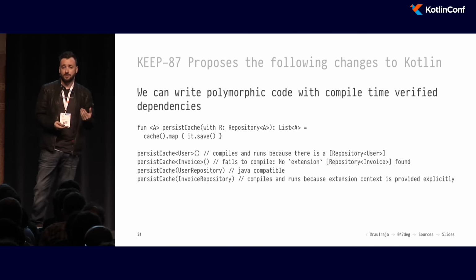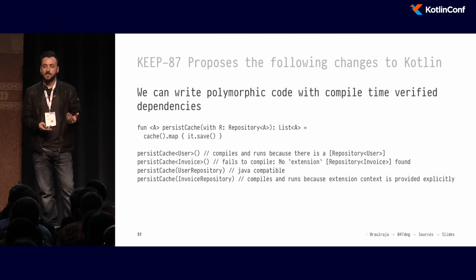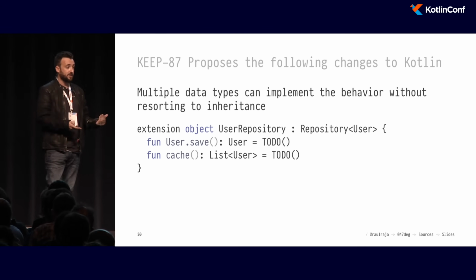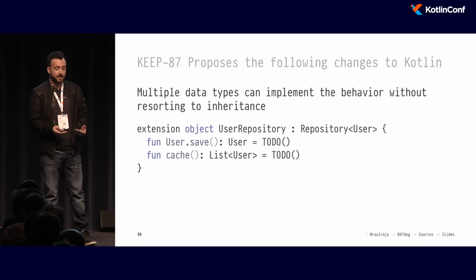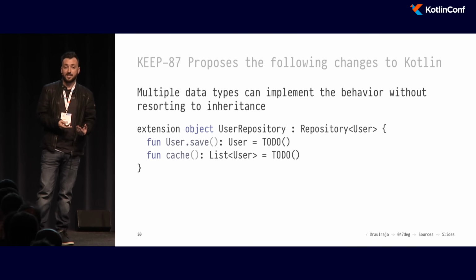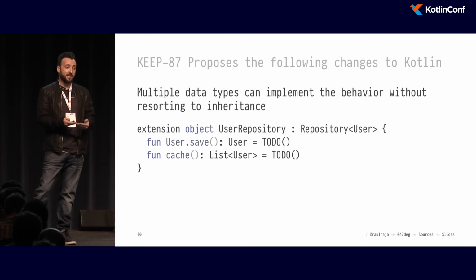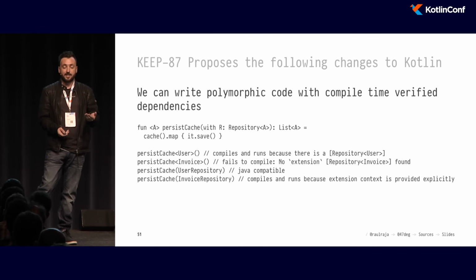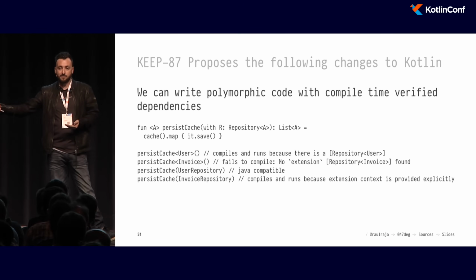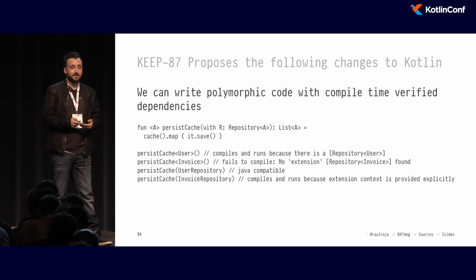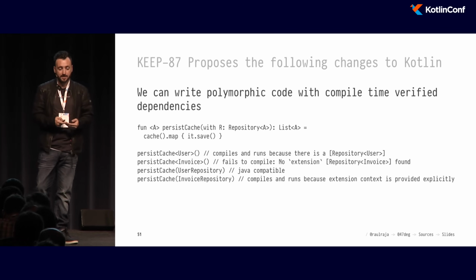The compiler is also able to distinguish strategies for injection. So in this particular case, we're using an object, so the injection is going to be a singleton value. If this was defined as a val, it will also be a singleton value. If it was defined as a function, the compiler will generate a default value in the argument where it will instantiate the function. And if it was defined as a class, it will do the same way.